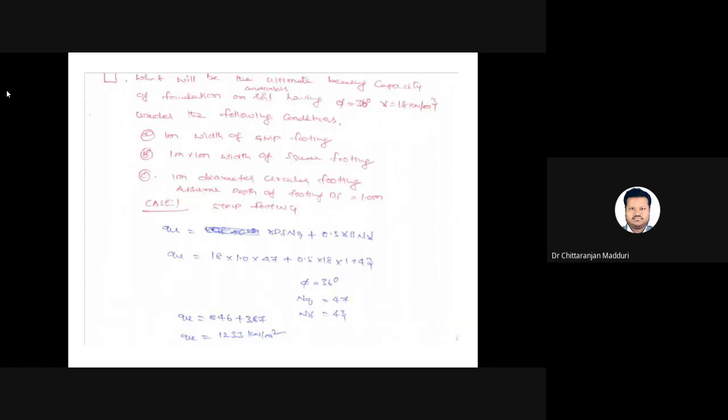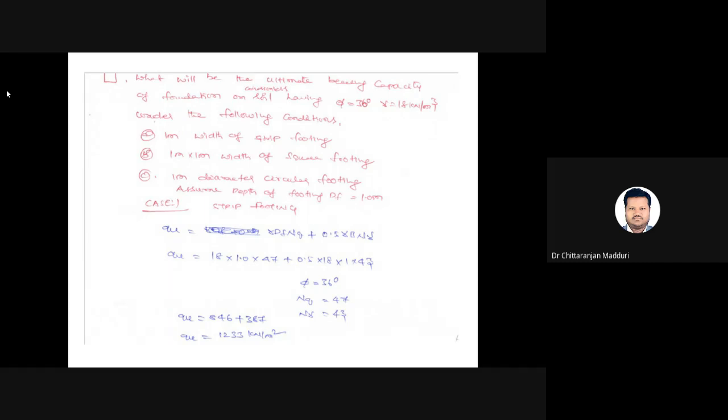I'm taking this problem to explain which foundation will give the maximum bearing capacity: strip footing, square footing, or circular footing, for the same data. It is a cohesionless soil, so the first component equals 0.